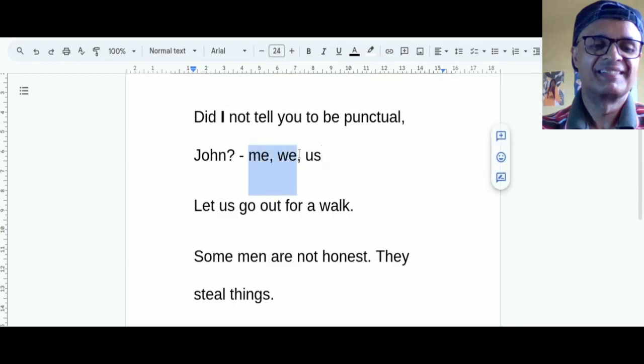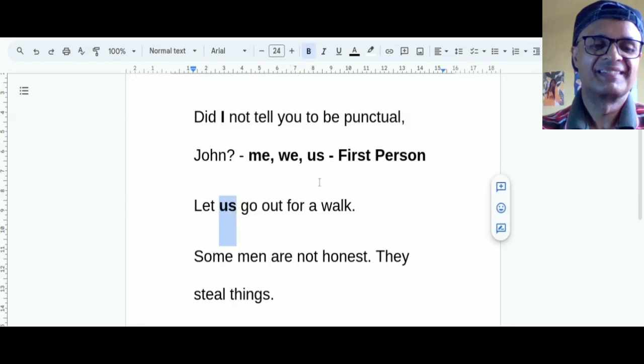Okay, they are first persons. They are all personal pronouns. Let us go out for a walk. Okay, then "us" also belongs to the first person.